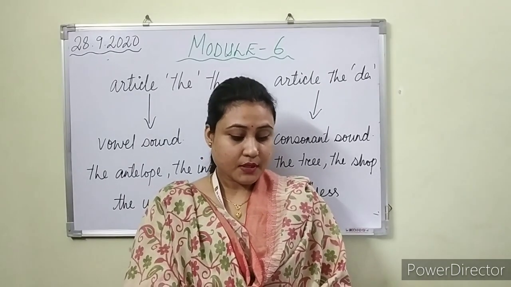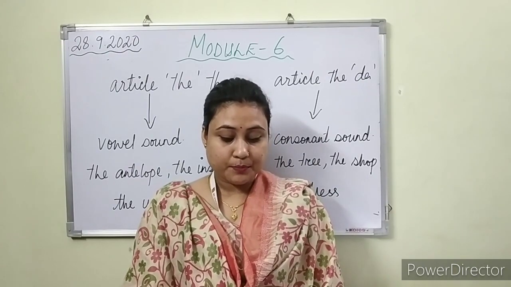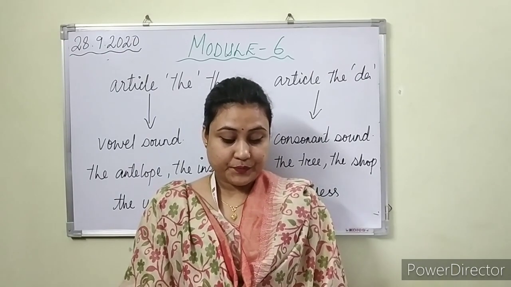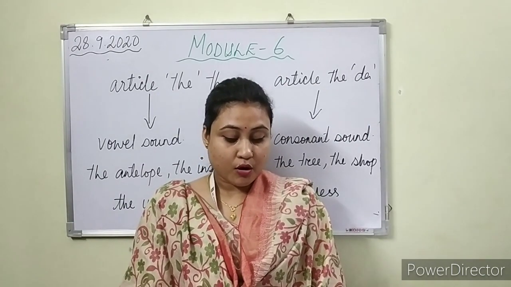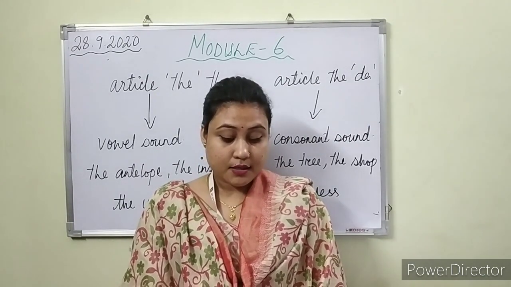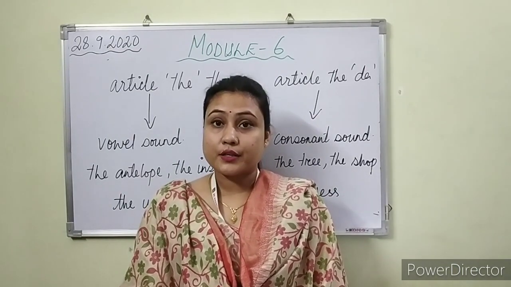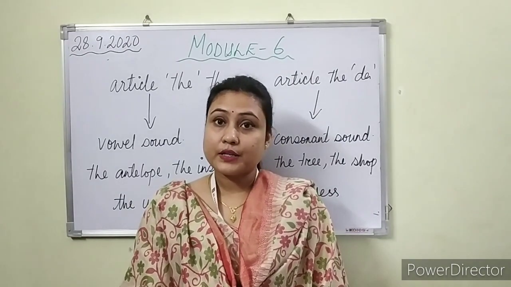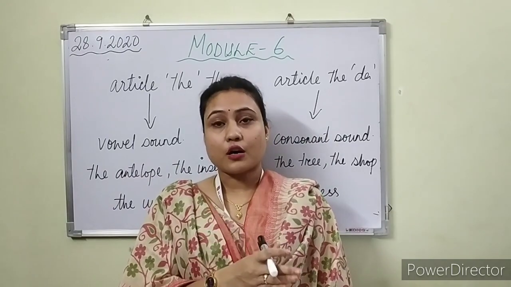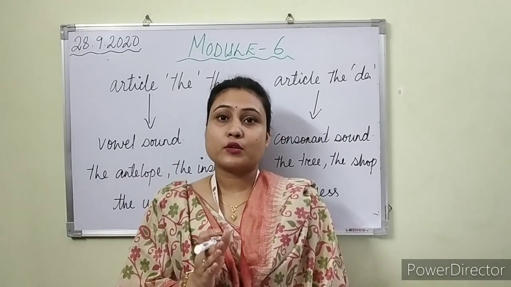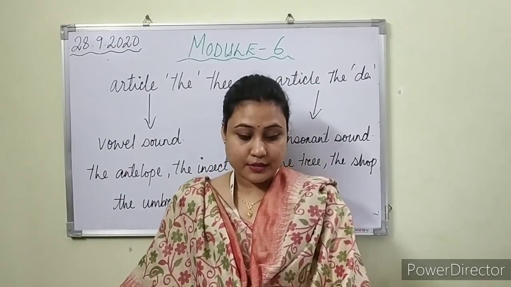Got it? Coming to number 5, great storms occur in a southern part of India. So what will be the correct article here? Great storms occur in the southern part of India. It will be the southern part of India. We are talking about a specific or a definite part of India, right? So here it will be the southern part. Got it, my dear students?